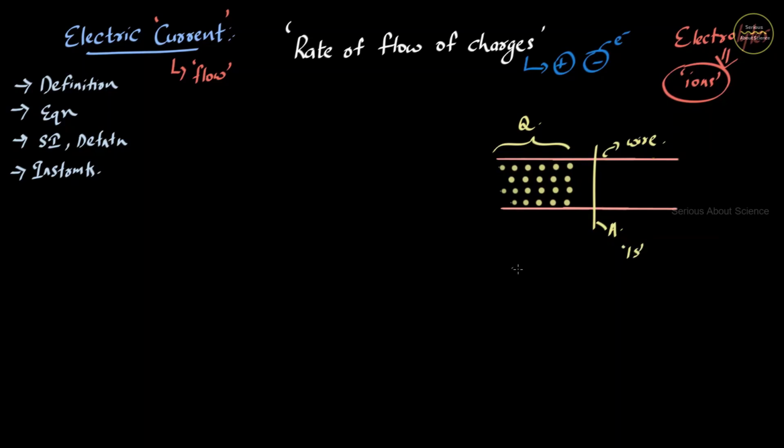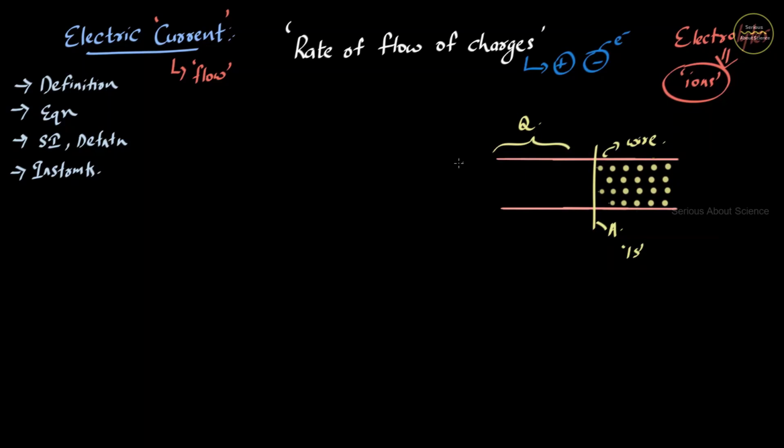Now suppose that this Q amount of charge is going to flow through this particular area of cross section in 1 second. That is, these charges are going to flow through this cross section like this. And the time taken to pass through the cross section is 1 second.